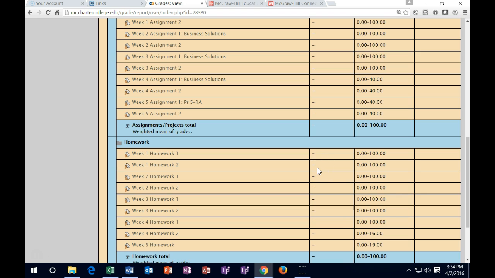Now, if you have anything in here that's still a 0, consider picking up the work. I mean, if it's still open in Connect, you can basically pick it up. So if you've got any questions about it, let me know, give me a call, and we can go over what can and cannot be picked up, or the order in which would be best to pick up the work.